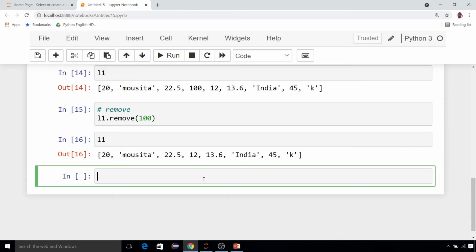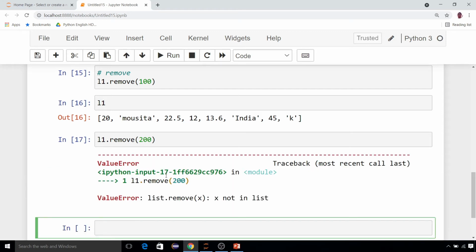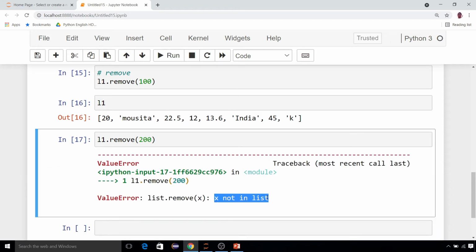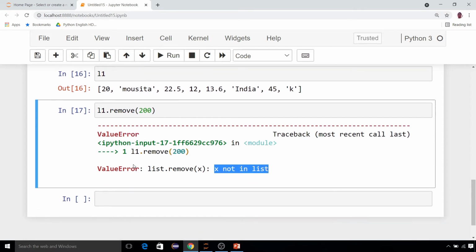Now print L1 and see, 100 is not there. But suppose you give some element into remove which is not in your list, suppose 200, which obviously is not there. Let us see what happens. It is saying that x is not in the list. Okay, so this is the job of remove.